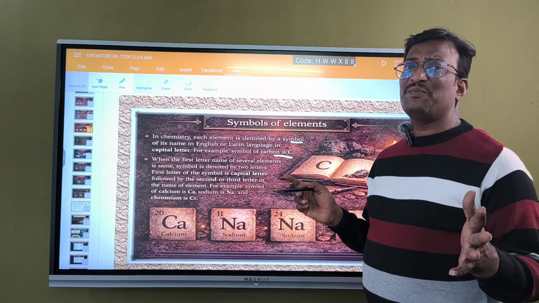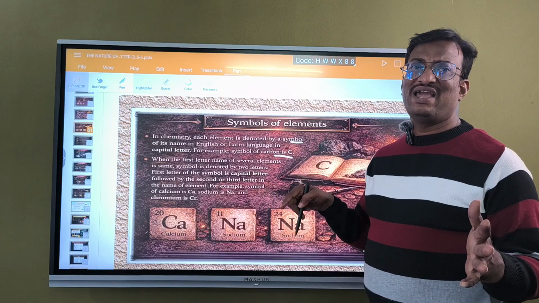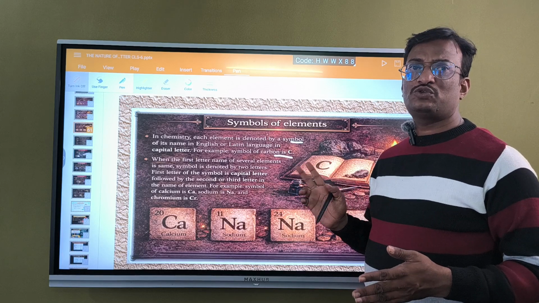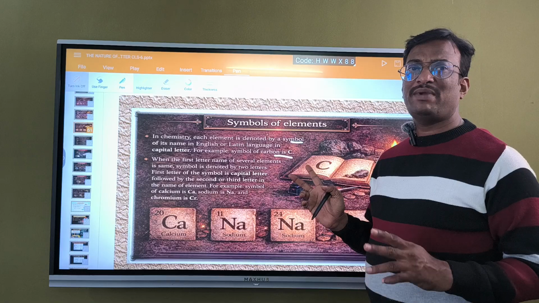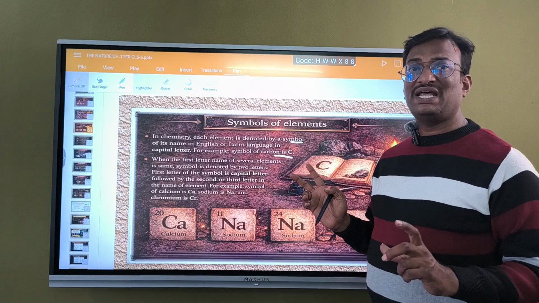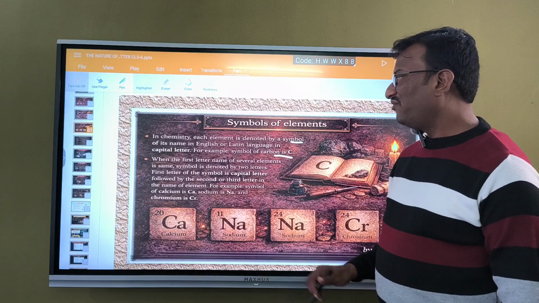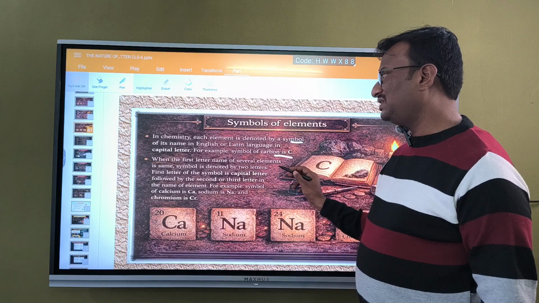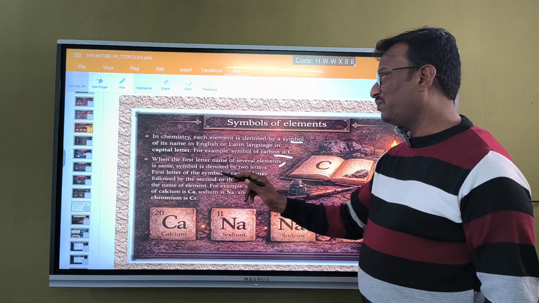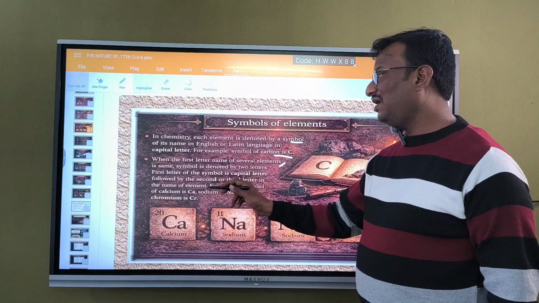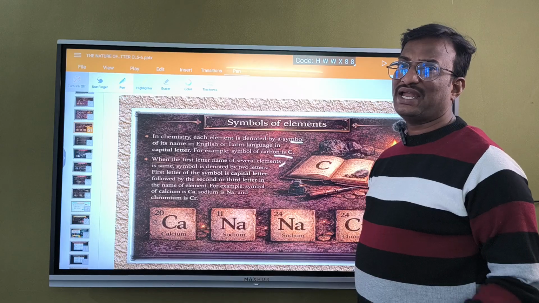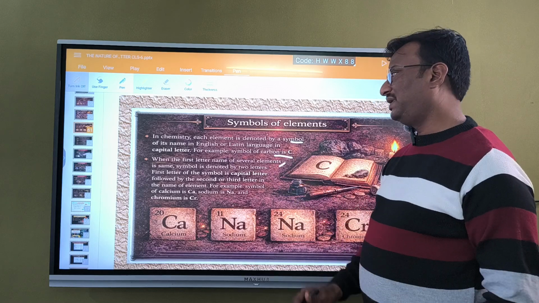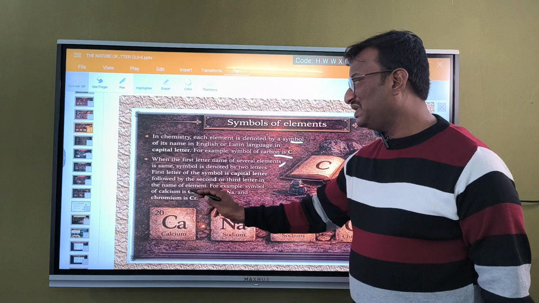We cannot use only one letter C for all of them. We get confusion. For that sake, they have used two letters. The first two letters may be the direct English letters, or they may be the Latin name letters. When the first letter of the names of several elements is the same, the symbol is denoted by two letters. The first letter of the symbol is a capital letter, followed by the second or third letter in the name of the element. For example, the symbol of calcium is Ca.